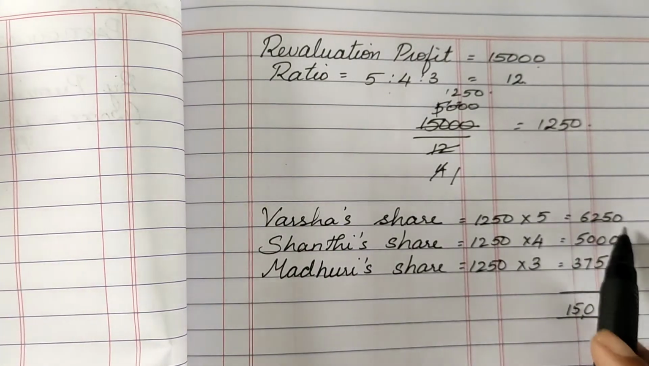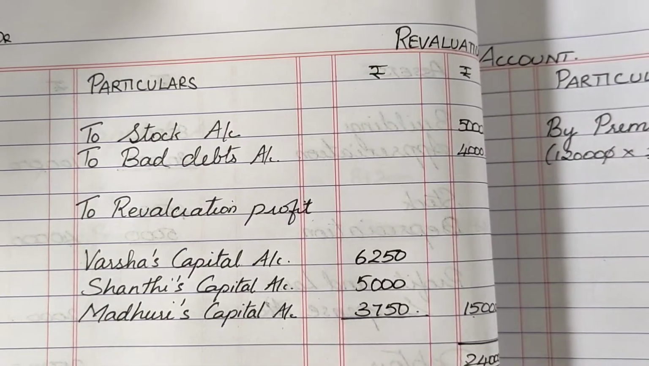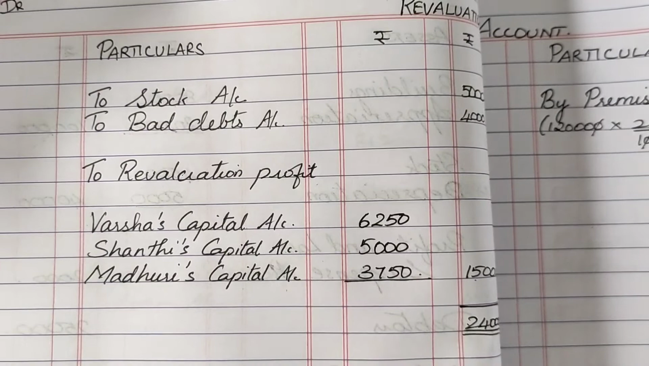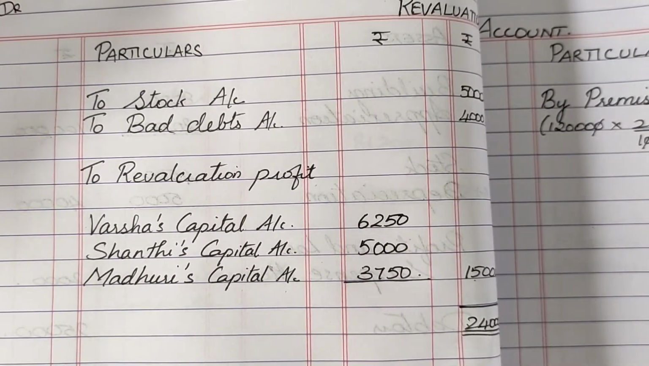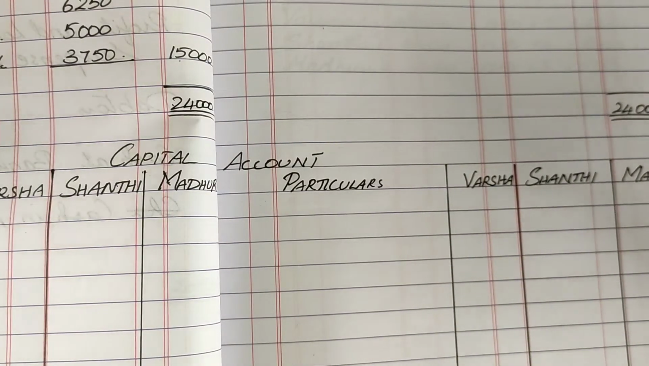So let's take these values and put them inside the revaluation account. On the debit side of the revaluation account, we've got the split up of all the revaluation profit which is shared among the partners. Next, we are going to move into the capital account. So we've got the capital account ready with the format.